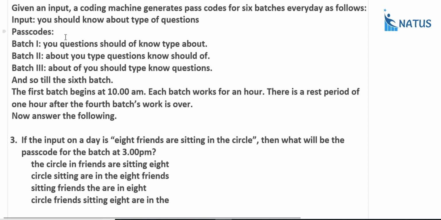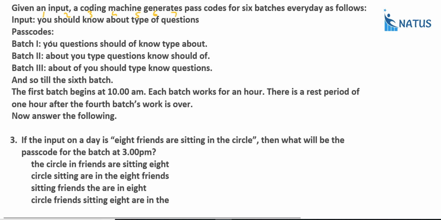Third one. Given an input, a coding machine generates the passcodes for 6 batches every day as follows. And this is the input. Just note down the numbers like this: 1, 2, 3, 4, 5, 6, and 7.